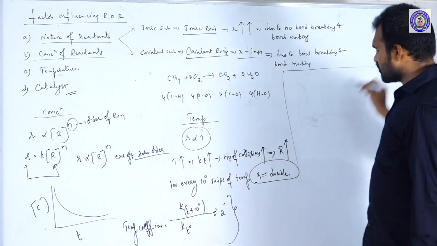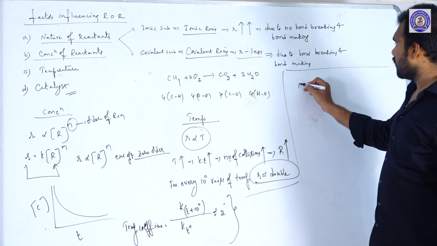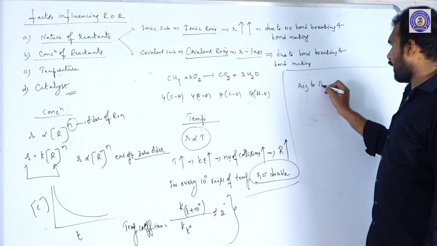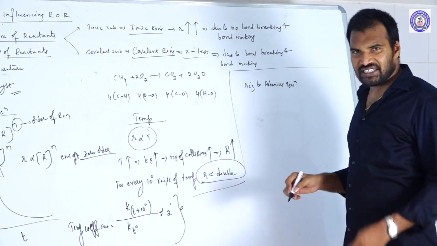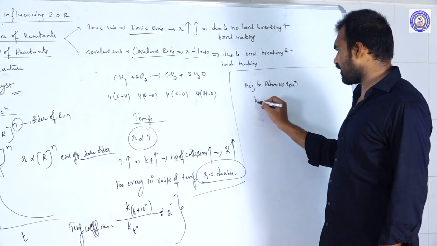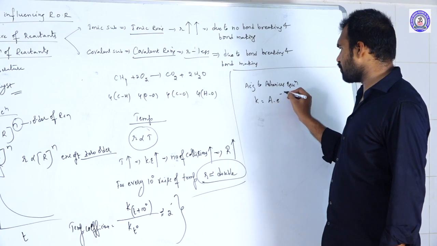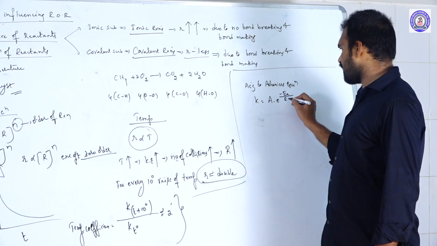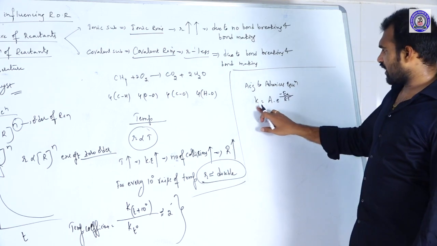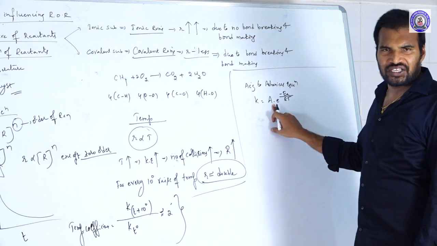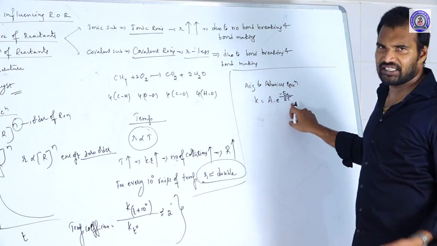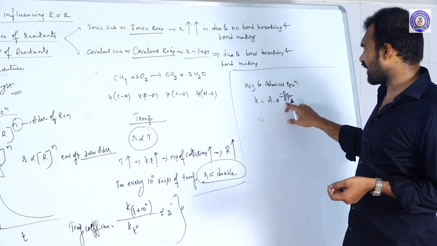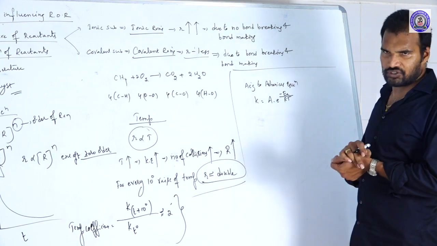According to the Arrhenius equation, the rate constant K is equal to A into e power minus Ea by RT. Here A is the Arrhenius factor, a constant, e power is the exponential of minus Ea by RT, Ea stands for activation energy, R is the gas constant, and T is temperature.